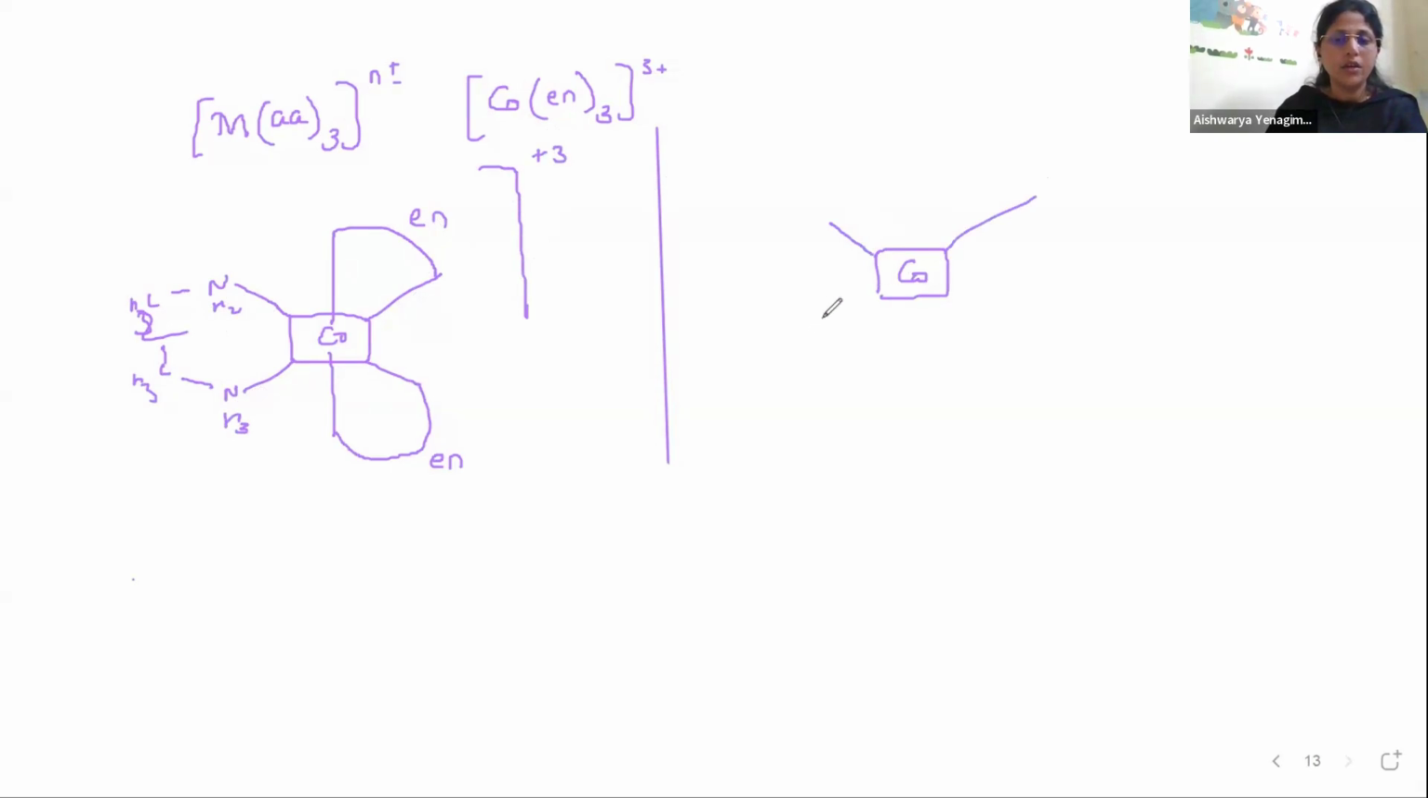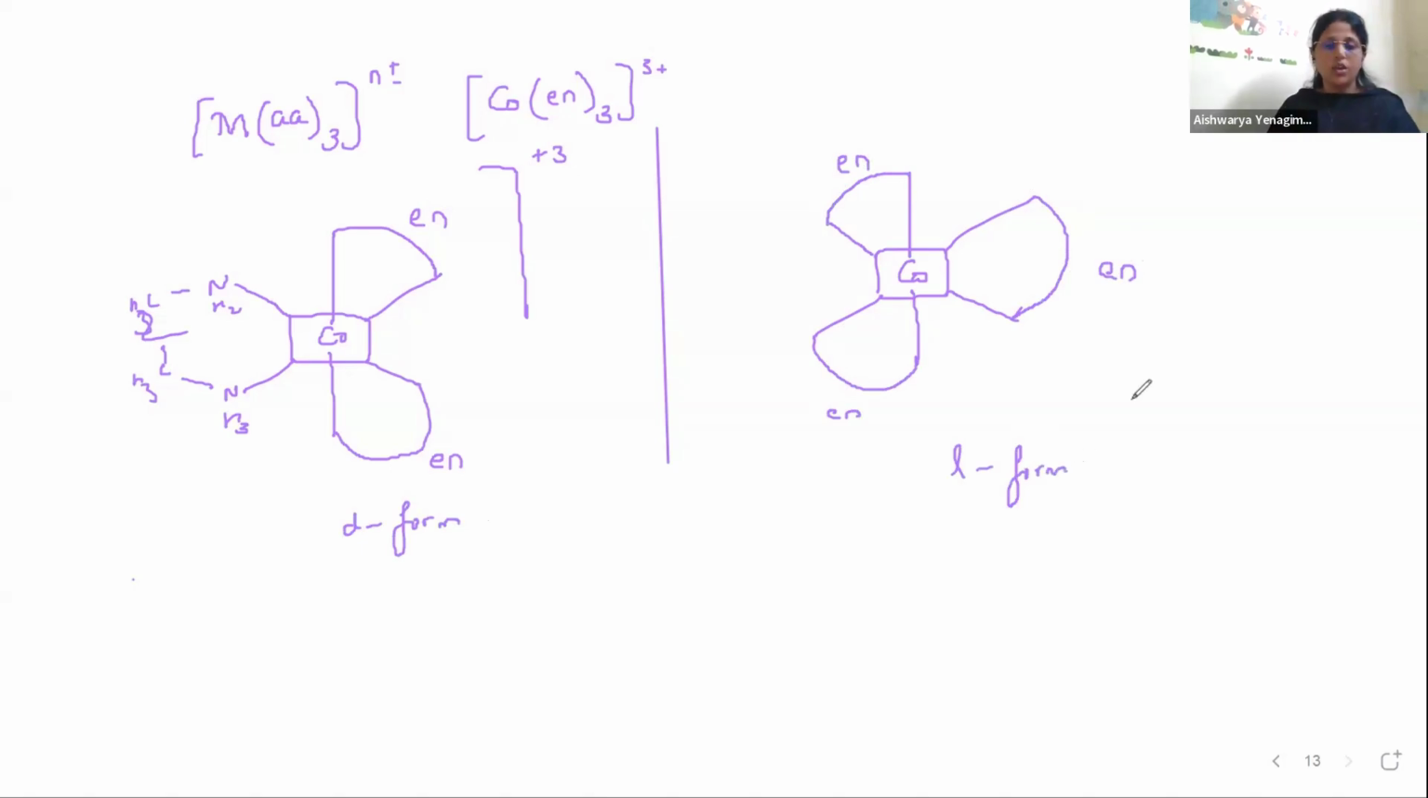Okay. We have seen chelating ligand, right? So here the chelating ligand comes, so I have shown it in that particular form. So here these two donor sites are En, and these two donor sites will be taken by En. So this is the D form, and this is the L form. Correct? So mirror images. So that is about the example where we have a bidentate ligand.